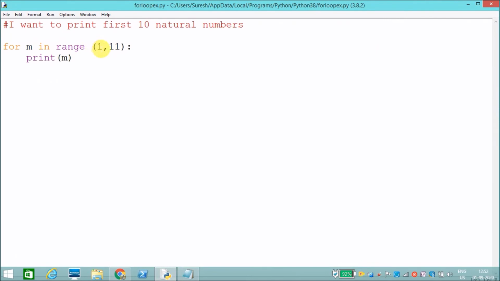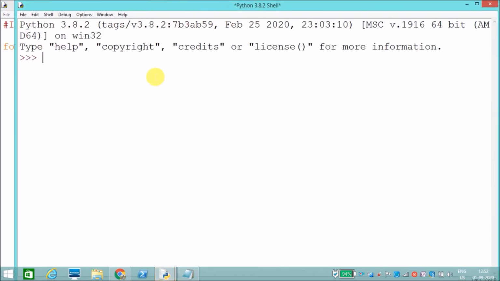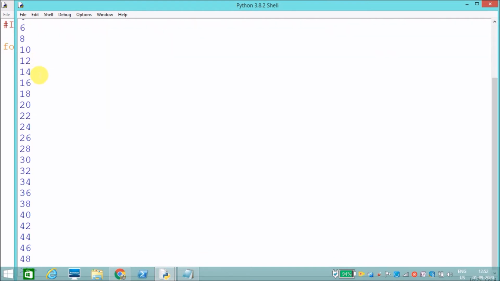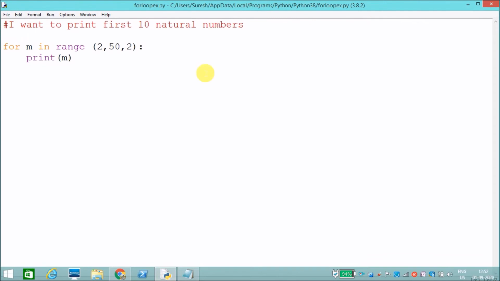It will take the range from the given number to the given number. You can also pass the third argument, as I previously said, as a step value. For example, I need to print even numbers from 2 to 50. I'll say step value 2. It will print even numbers. See, 2 4 6 8 10 12 14 16 and like that, up to 50. Like this we can use the step value.